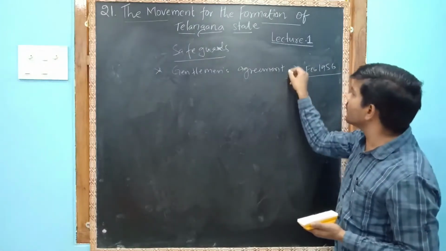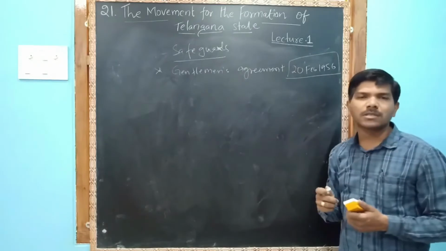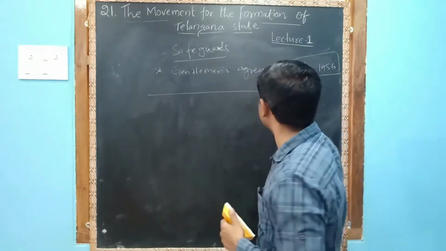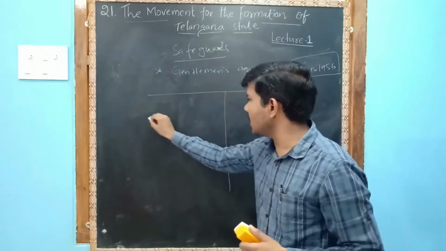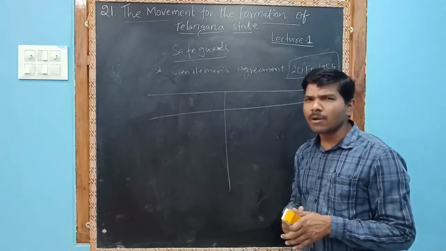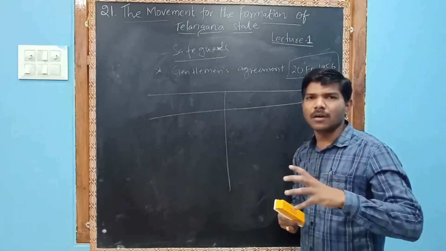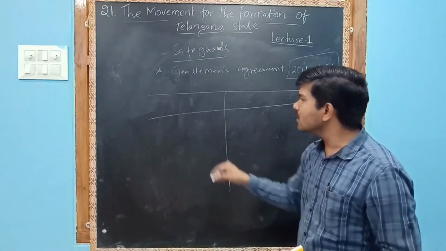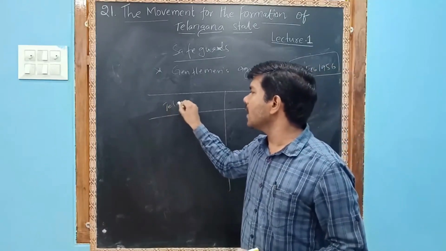It was made between the two parties. Because our Telangana people had a lot of doubts about Andhra, they were ready to give it on paper. What do we want from Telangana?